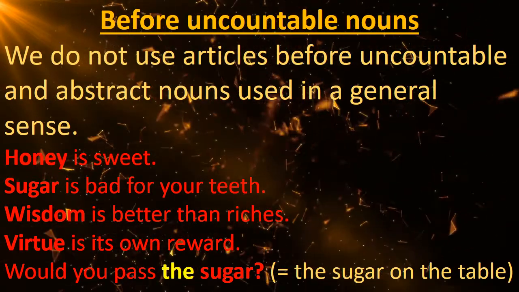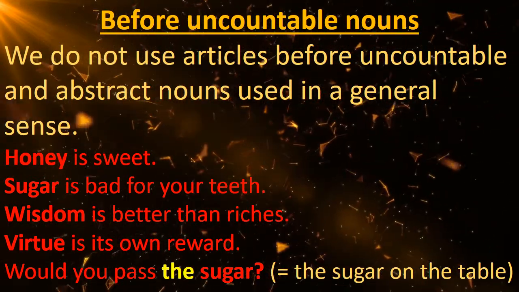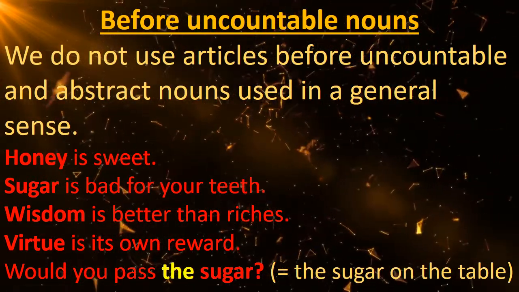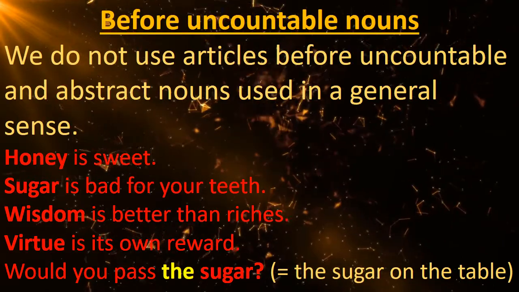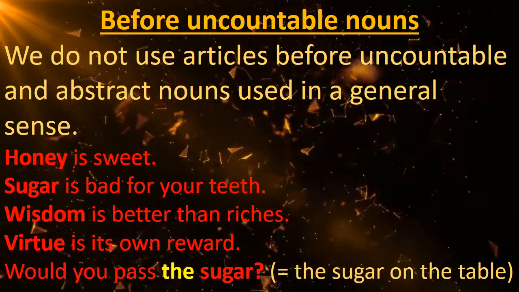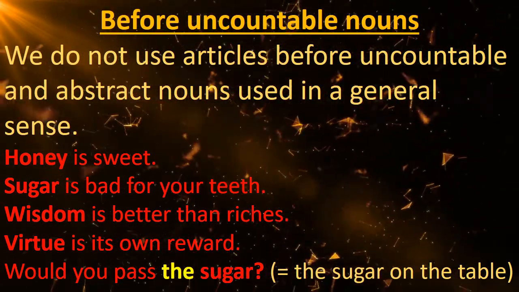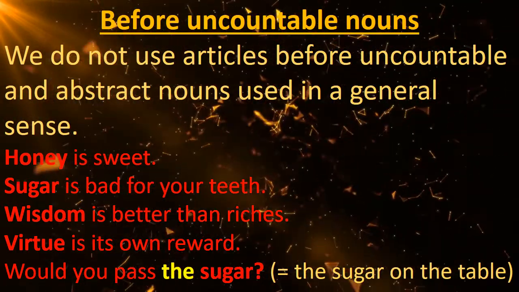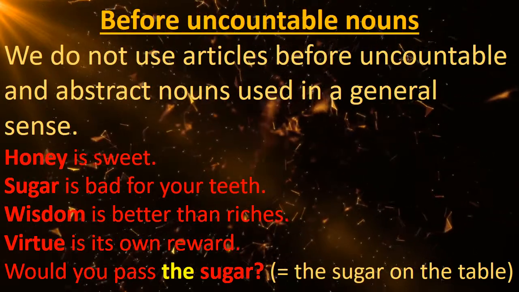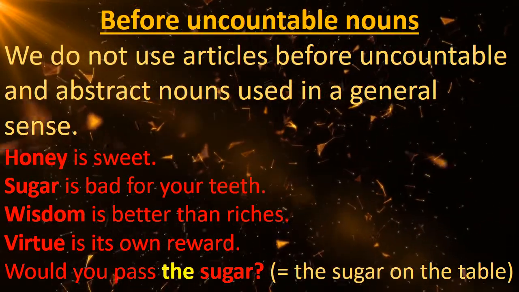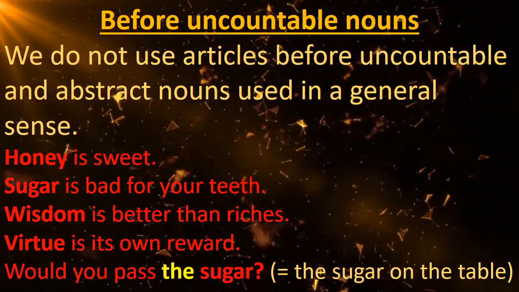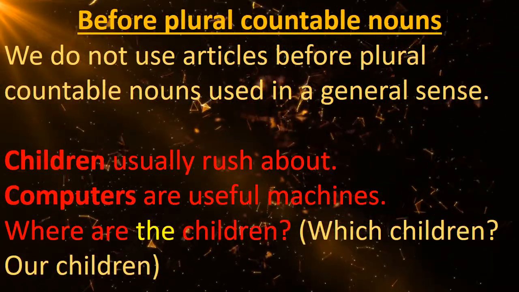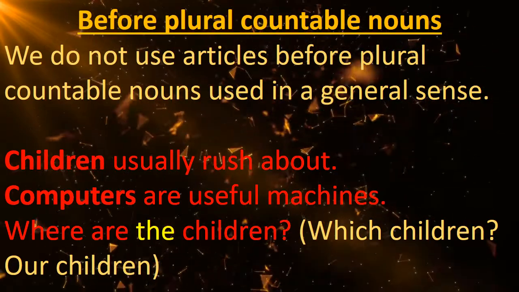But when we talk in a particular sense, like would you pass the sugar, as we know that sugar is an uncountable noun, then also the uncountable noun takes the article the, because we are talking about the thing in a particular sense. So that's why, would you pass the sugar. The sugar on the table, actually I am talking about, so that's why we have used the article here before the uncountable noun.